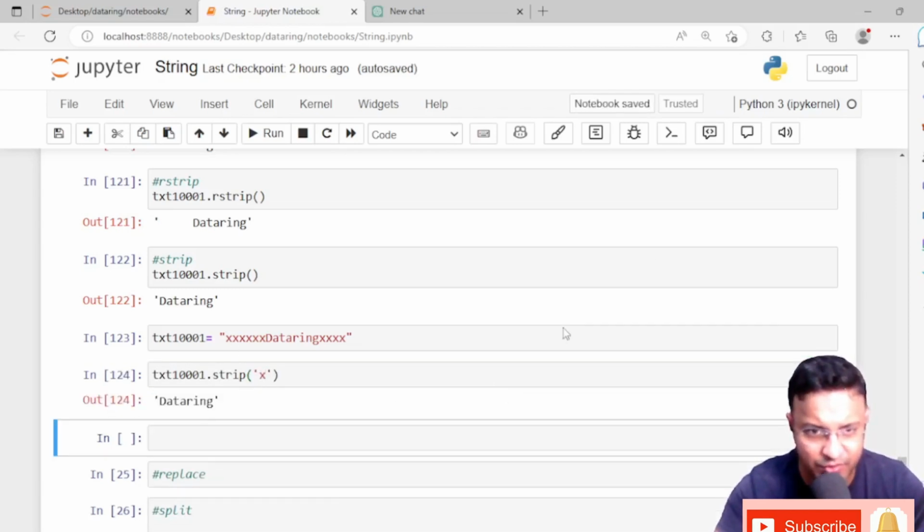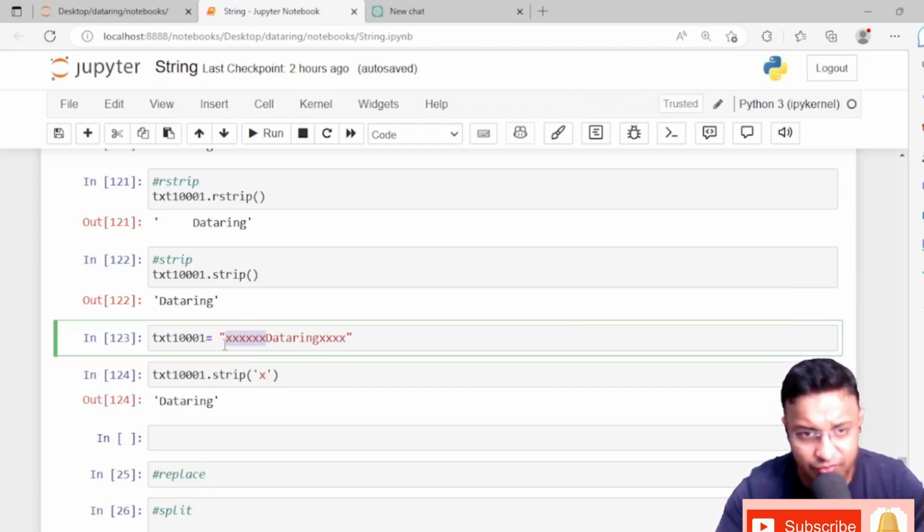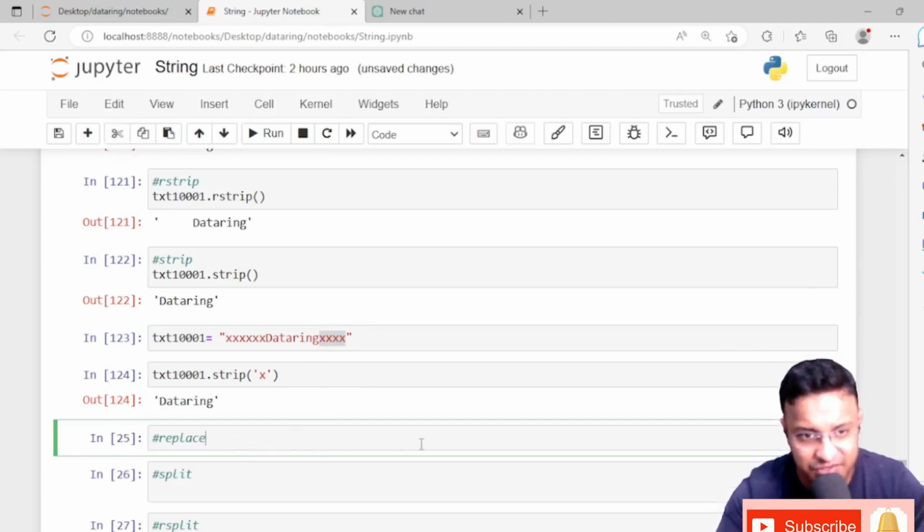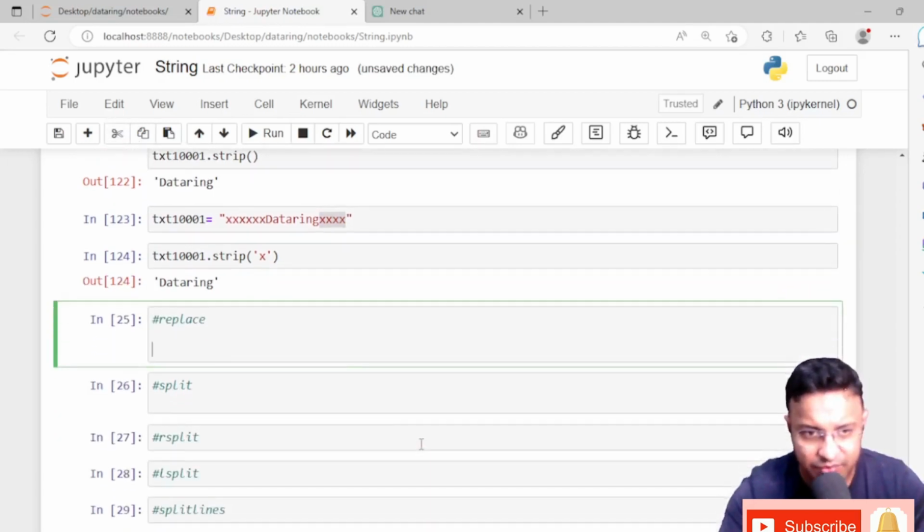See, if you just want to remove the left side x, then use lstrip, and if you want to remove the right side x, then you can use rstrip. Hope this is clear.